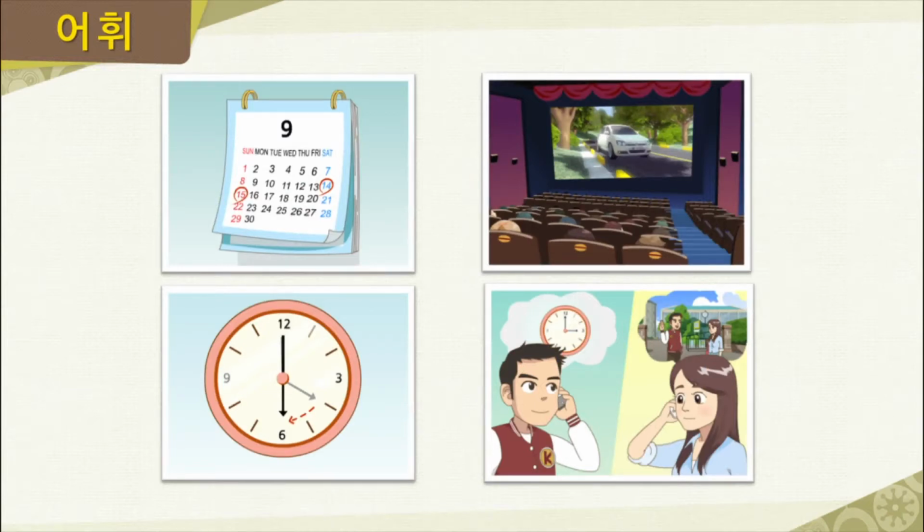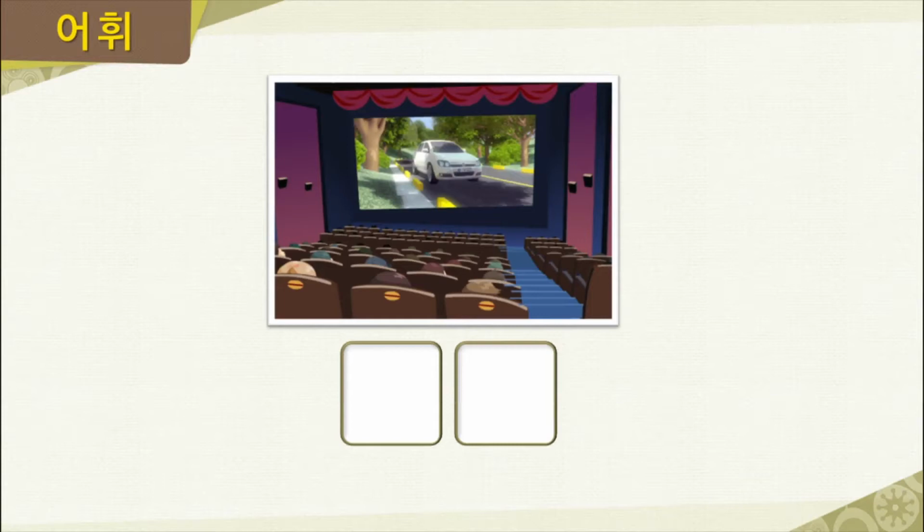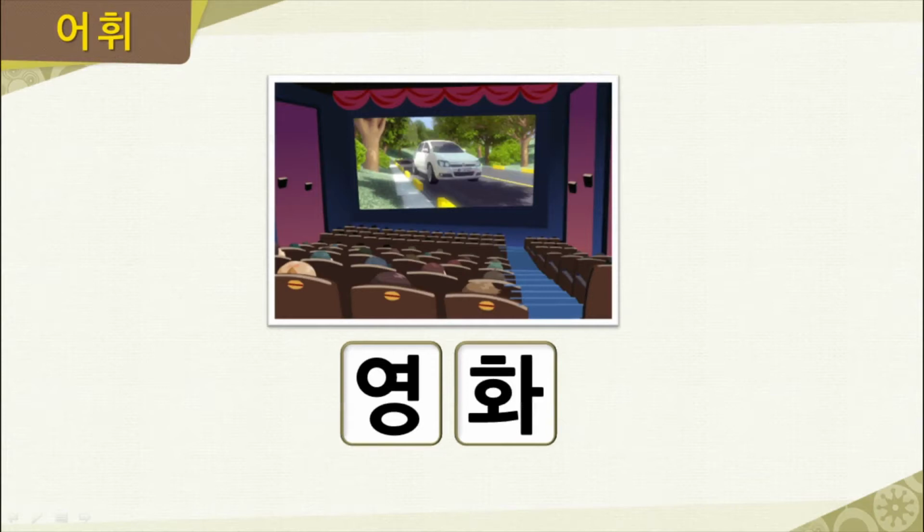Now let's review the vocabulary that we just learned. Here we have a calendar, and Saturday and Sunday are marked. What do we call Saturday and Sunday? Right. In Korean it would be 주말, or weekend in English. What about here? What do you watch at the movie theater? You'd watch movies, or in Korean we call it 영화.